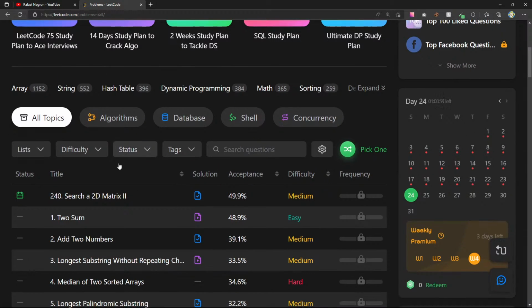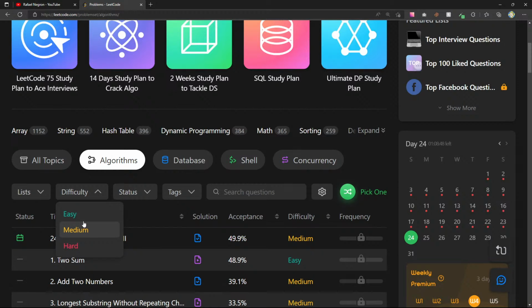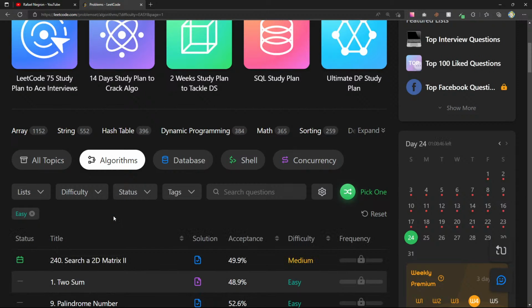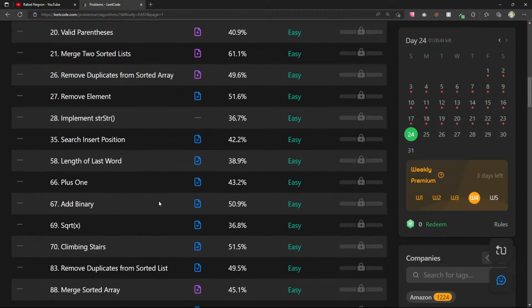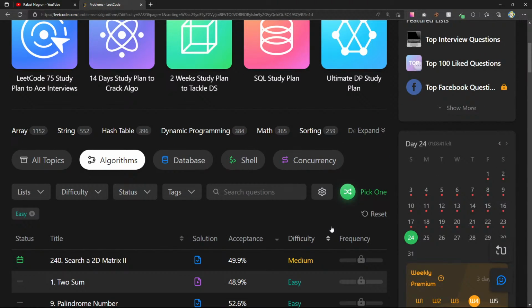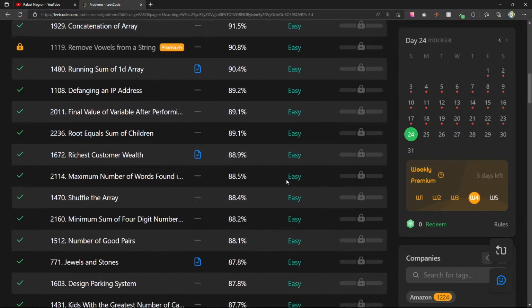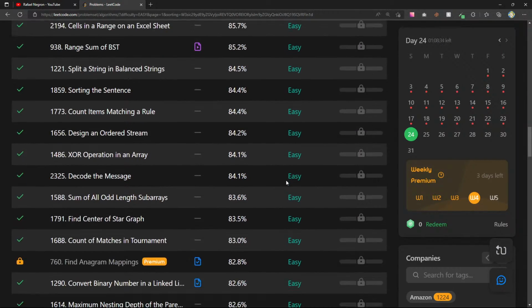So let me sort this how I normally do, by acceptance, and go from here.